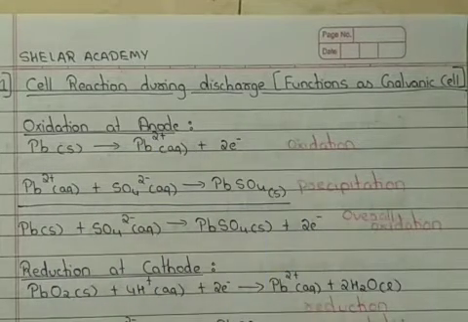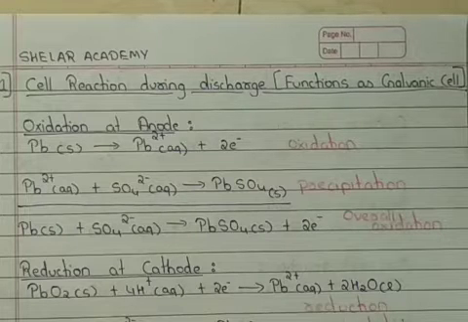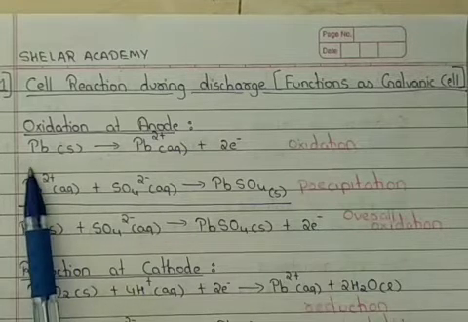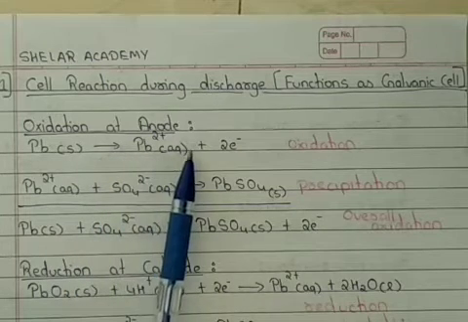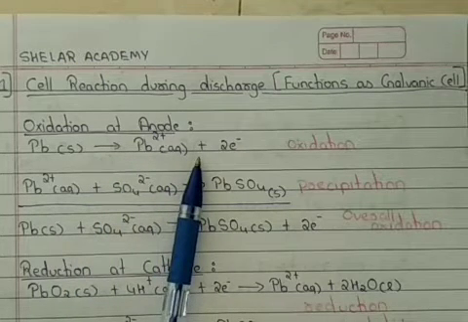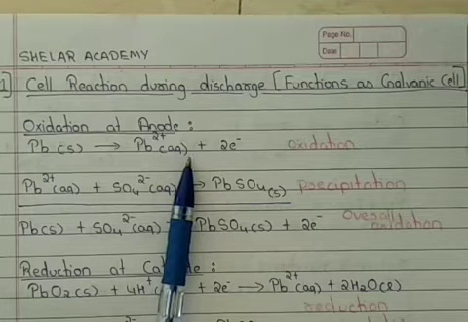Now what will happen in an oxidation process? When the cell is providing current, the spongy lead is oxidized to Pb2+ ions by giving out 2 electrons. These electrons accumulate on the lead plate.